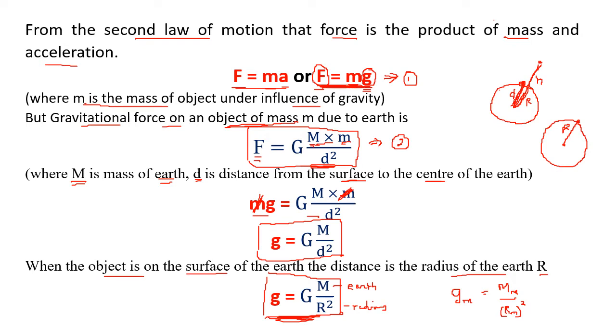But any object on the surface of a body, any planet, any moon will be given by this formula only. So acceleration of gravity on the moon will be G times the mass of the moon upon radius of the moon, the whole square. So this is a formula which is applicable to any planet. Okay, so remember the formula g is equal to capital G M upon r square. This is acceleration due to gravity.